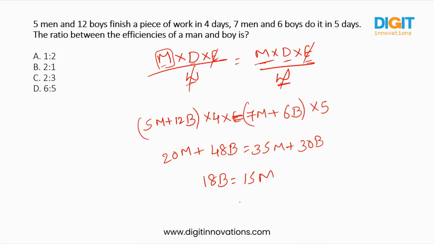The ratio of man and boy is being asked. So men to boys, it will be 18 by 15, which is 6 by 5. I hope you are clear.